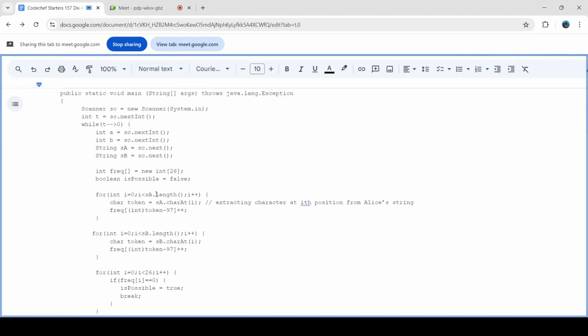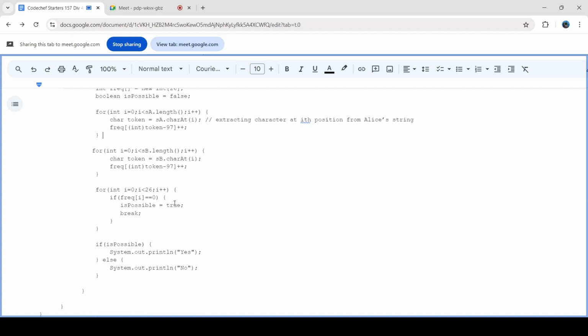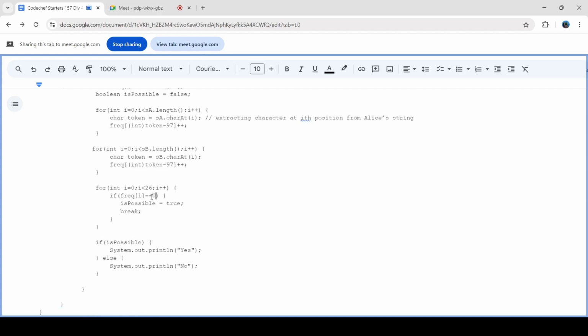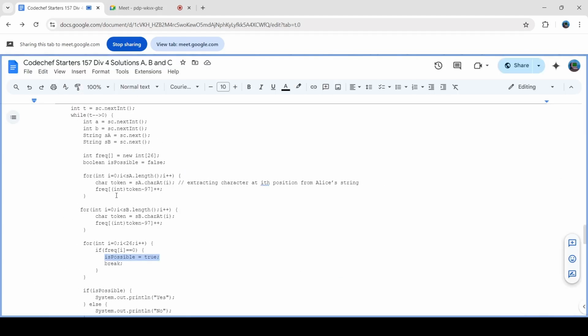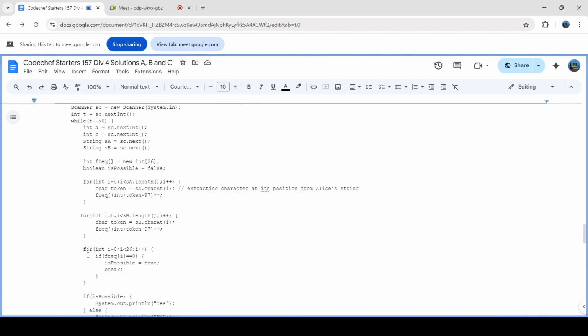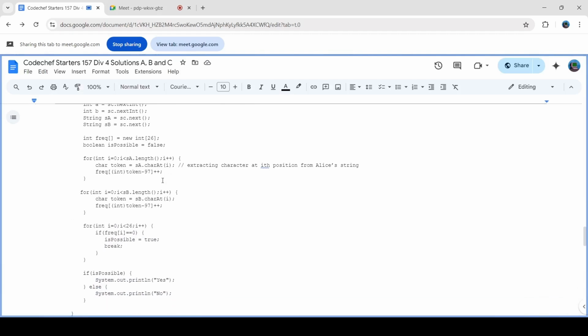Yeah, you don't need to store the frequency. You can use a Boolean array and just mark it as true. And in that case, you just need to check if present[i] is not present, then is possible will be true, and you will break out. Yeah, that's also a nice approach.